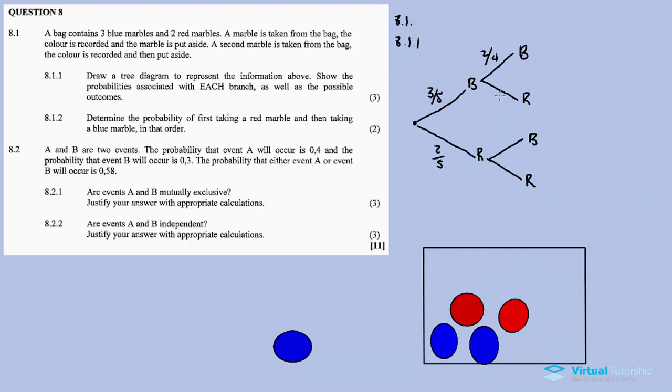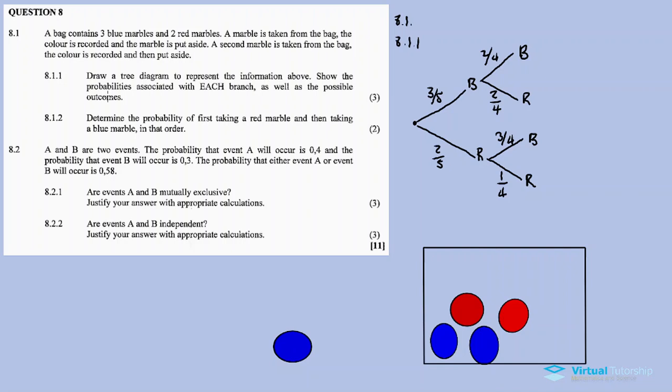But here I still have 2 out of 4 this time. And then for the blue one after choosing a red for the first event, I will have 3 out of 4. And then for the red one, I will have 1 out of 4.